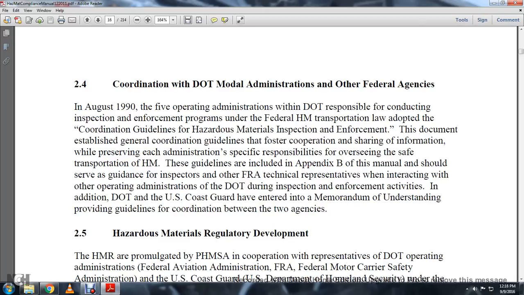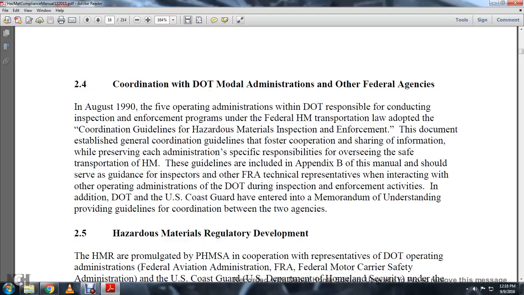2.4 Coordination with the Department of Transportation Modal Administrations and other federal agencies. In August 1990, the five operating administrations within the Department of Transportation responsible for conducting inspection and enforcement programs for the Federal Hazmat Transportation Law adopted coordinated guidelines for hazmat inspection and enforcement. The documentation established general guidelines for fostering cooperation and sharing information among each of the administrations specifically responsible for overseeing the safe transportation of hazmat material.